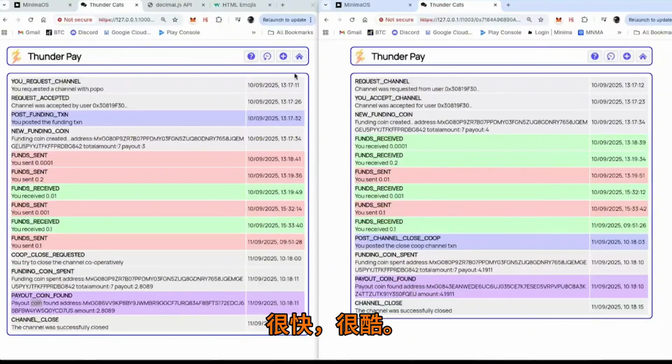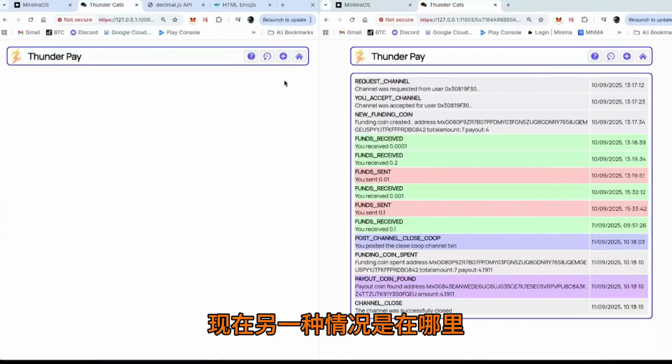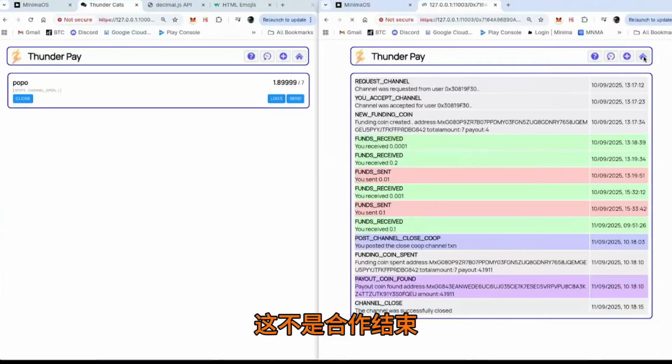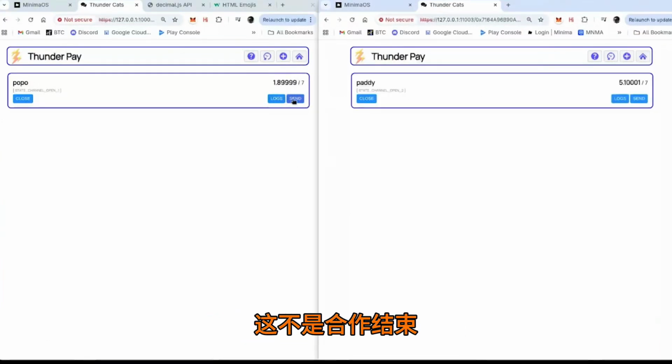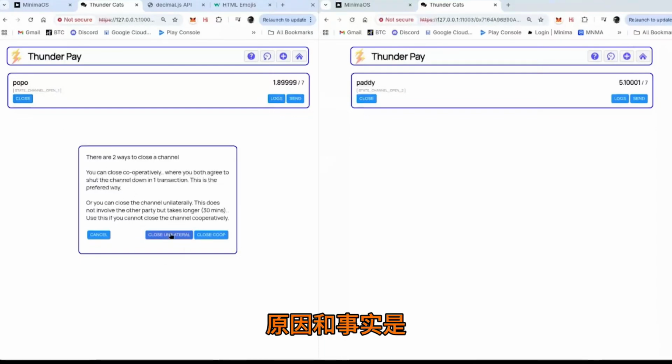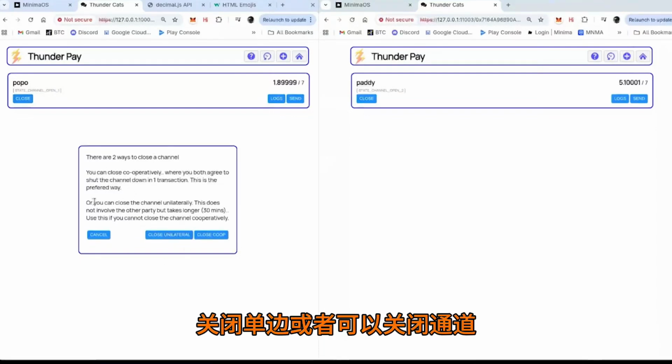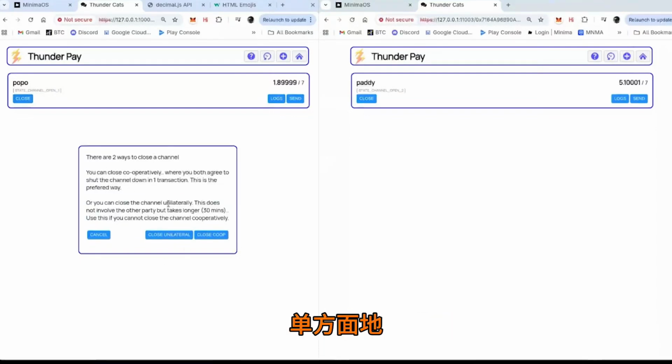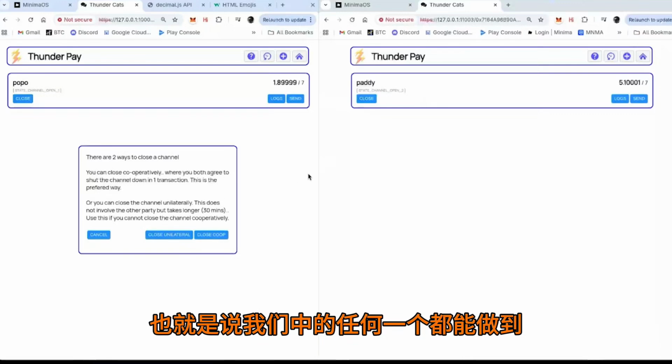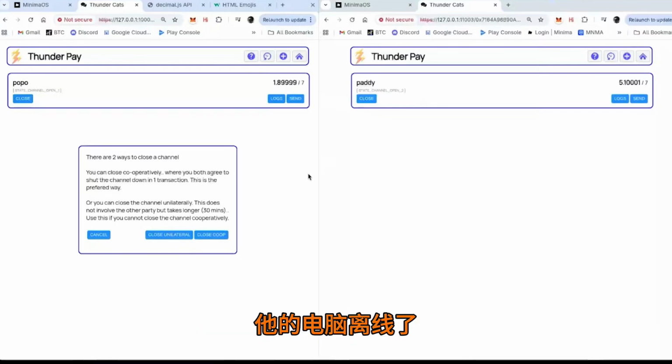It's totally cool. Now, the other situation is where it's not a cooperative close. The truth is that you can close the channel unilaterally, which means that either one of us can do it. Imagine his computer goes offline. Imagine he disappears. Imagine I can't get hold of him. That's really the scenario.